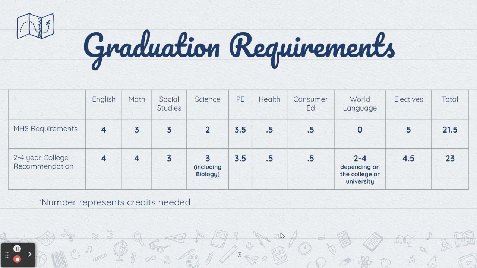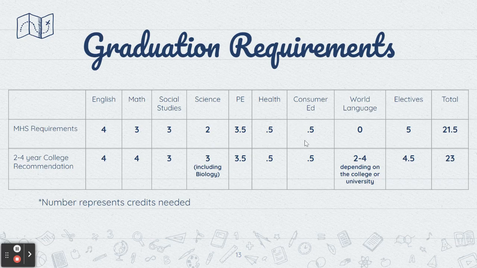So what you need to know about picking your classes. Here are the graduation requirements for Moline High School. That is the lineup here on the top. If you look down below, we give some information about if you're planning on going to a 2 to 4-year college and what we would recommend you doing. So for Moline High School, you need 4 years of English, 3 years of math, 3 years of social studies, 2 years of science. PE is 3.5, with half of that being in health.